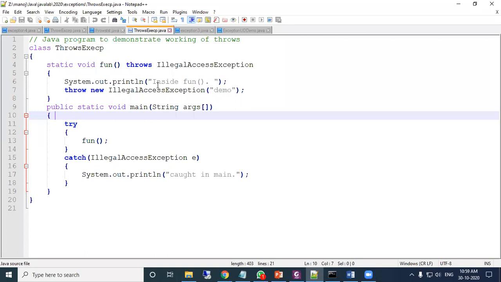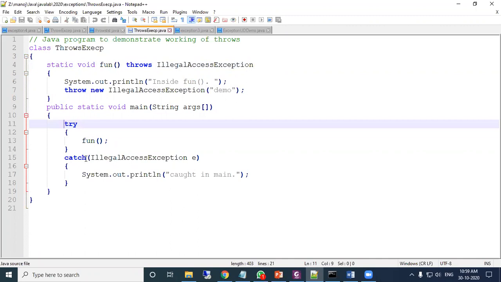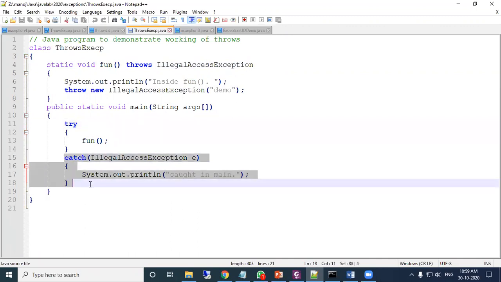This is one exception. Here this fun function is called in a try block, so the IllegalAccessException catch block must be there.